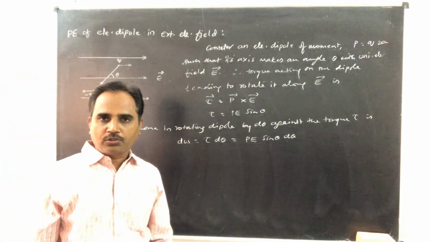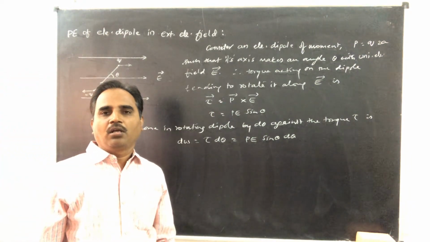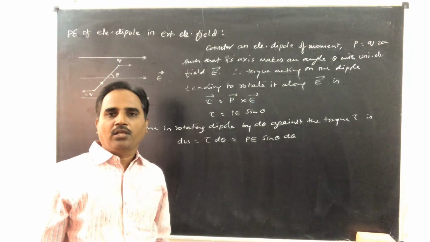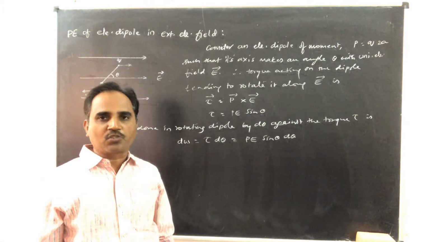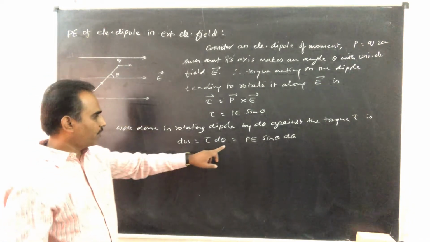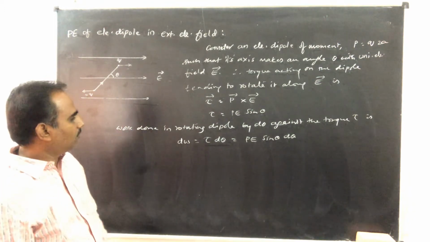Because in rotational motion, work done is nothing but torque into angular displacement. That's how we got this equation, tau d theta.